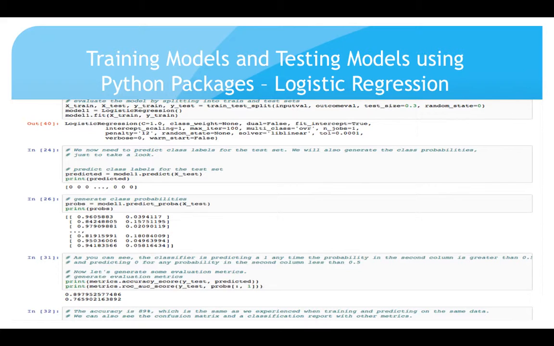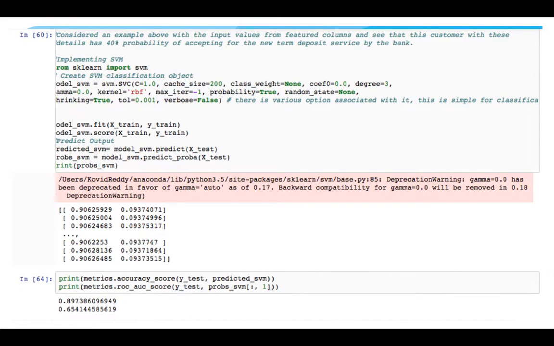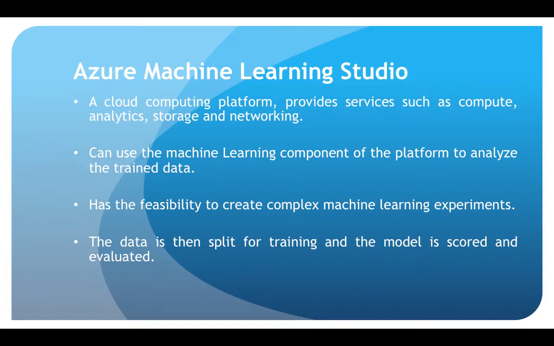And then we trained and tested models through Python packages. We actually thought of connecting the Python package to the user interface, but we thought Azure Machine Learning Studio is a great choice for integrating our front end with the back end. Azure Machine Learning Studio is the same as the Python package we used, but it has greater features and greater learning models, so we chose this. It's a cloud computing platform, and it can use the machine learning component of the platform to analyze the trained data. It has the feasibility to create complex machine learning experiments. Like the Python package, the data is used to train, and the model is coded and evaluated.